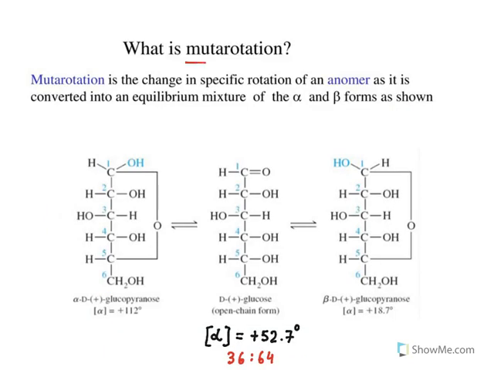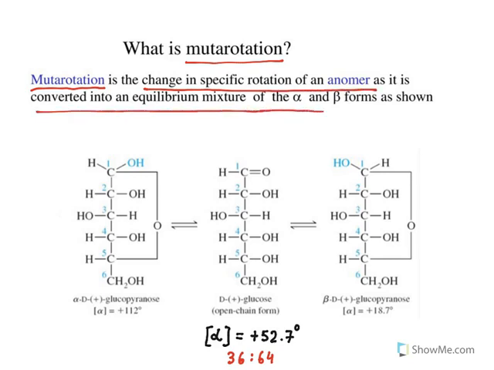Now the next thing is mutarotation. There is something called mutarotation. What do you mean by this mutarotation? Mutarotation is the change in specific rotation of an anomer as it is converted into an equilibrium mixture of alpha and beta forms. Let me make it simple. Let's say you have taken a pure alpha D-glucopyranose. You dissolved it in water.